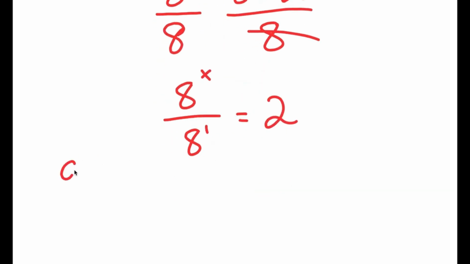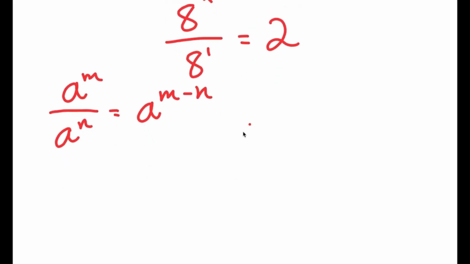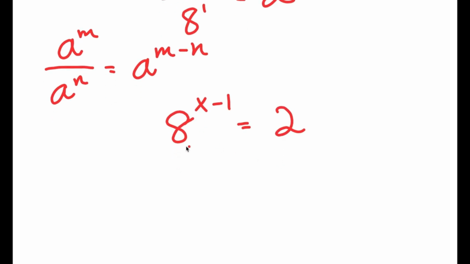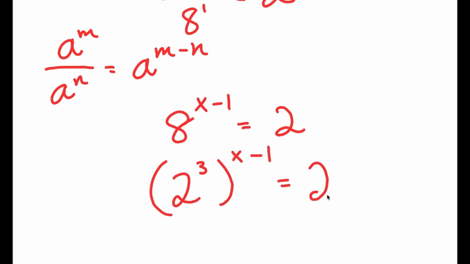Now if I have something in the form a to the power of m over a to the power of n, this is equal to a to the power of m minus n. So 8 to the power of x over 8 to the power of 1 is equal to 8 to the power of x minus 1, which is equal to 2. Now 8 is the same thing as 2 to the power of 3, so I get 2 to the power of 3 to the power of x minus 1 is equal to 2.